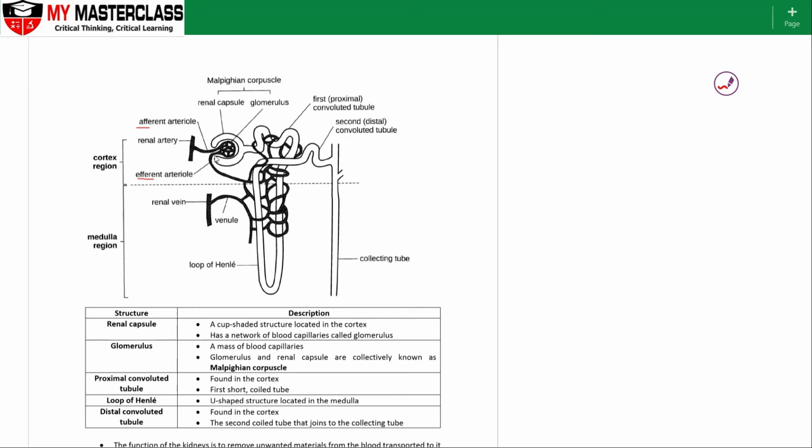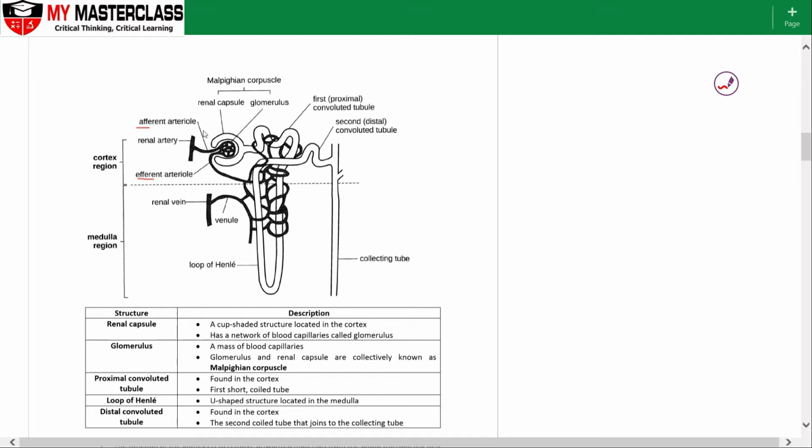So the diameter shape makes a very specific process called ultrafiltration, which we will look at later. Okay, so the top part of the nephron lies in the cortex region of the kidney, and the lower portion lies in the medulla. Collecting tubes will then collect into the renal pelvis, which will then enter into the ureter.